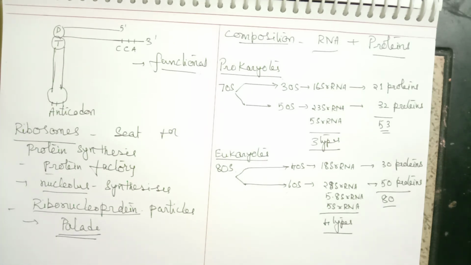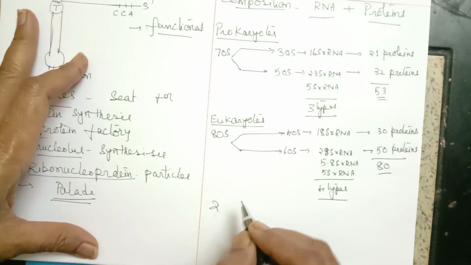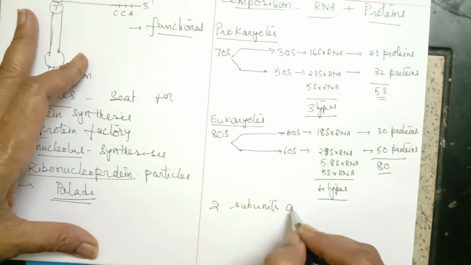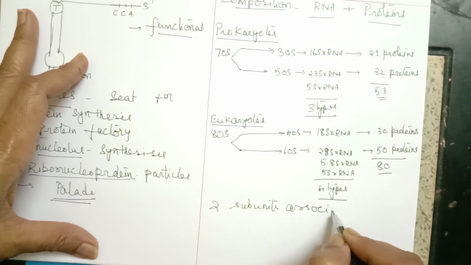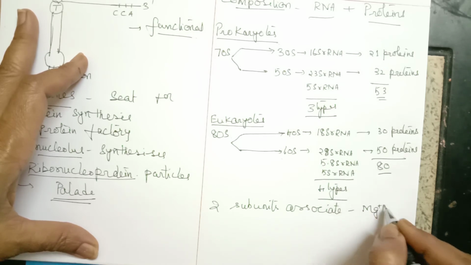So what is required for the two subunits to come together? The two subunits associate during translation in the presence of magnesium ions.